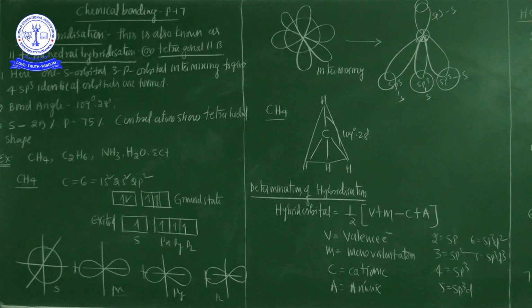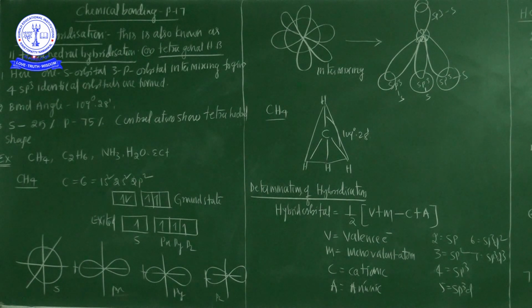One more time I repeat: sp3 hybridization is nothing but 1 s orbital and 3 p orbitals intermixing to give 4 identical new sp3 orbitals. That is called sp3 hybridization, also known as tetrahedral hybridization or tetragonal hybridization.